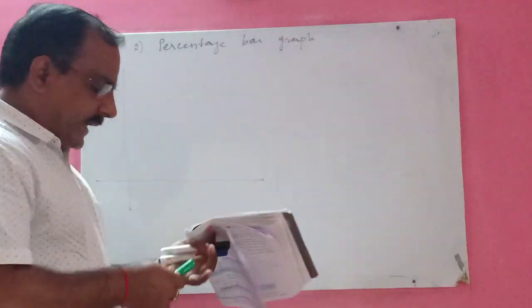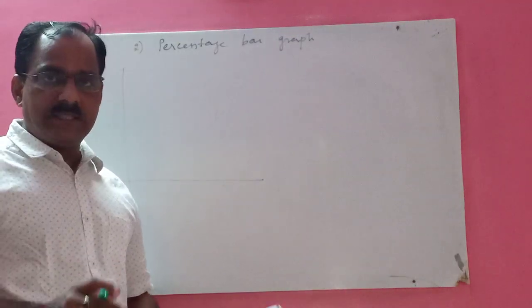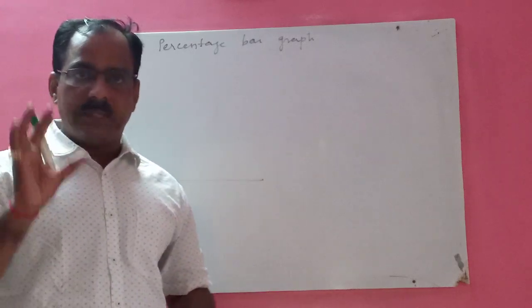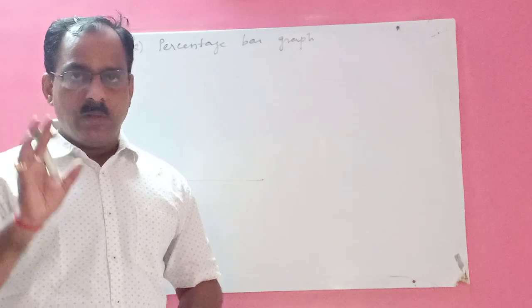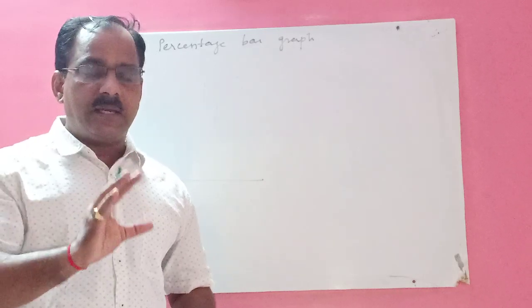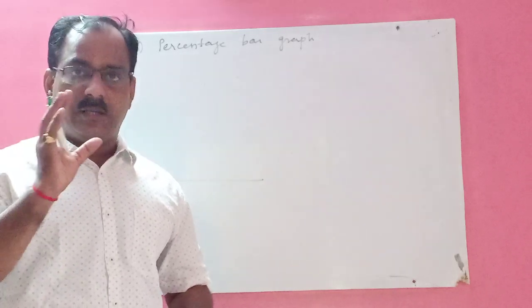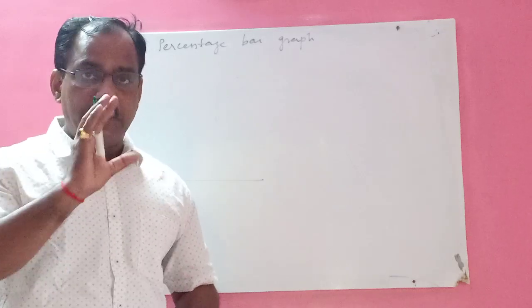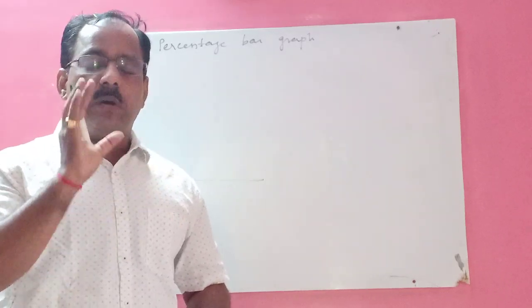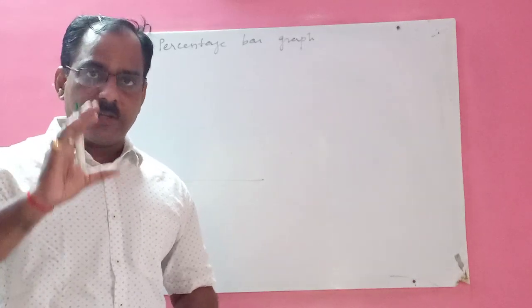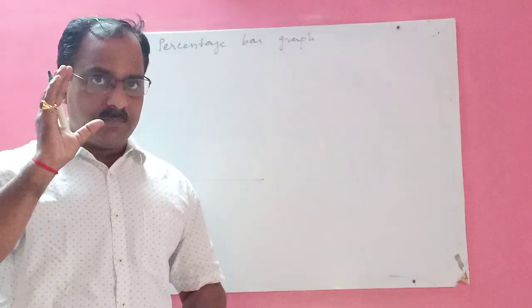And on the y-axis, it is compulsory that all boxes must be 100. It is not like a simple bar graph or a subdivided one, where all pillars and boxes are different. In a percentage bar graph, you have to draw all boxes up to 100. Right?